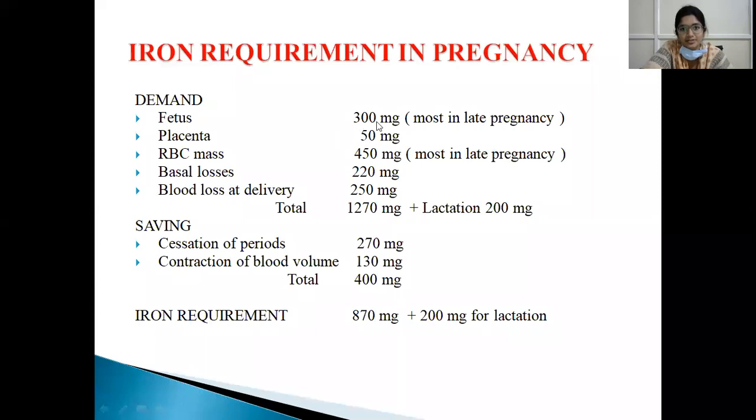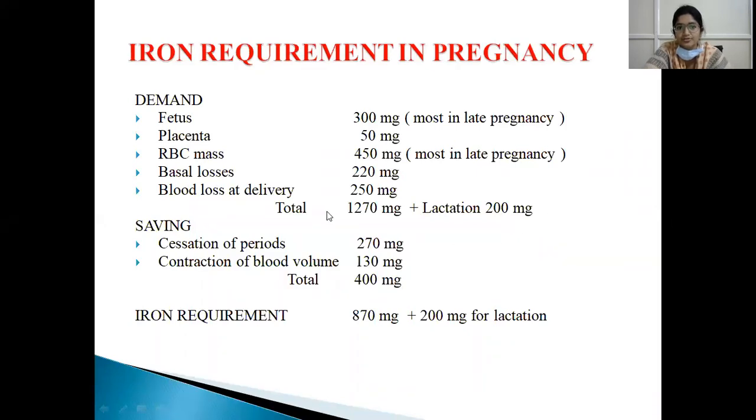So 300 is for the fetus, 300 is for placenta and puerperium, 450 is for the RBC mass, and 220 is for basal losses. So the total iron required is 1270 milligrams, and 200 milligrams is required during lactation. So iron is lost even during lactation, so 200 milligrams is required.